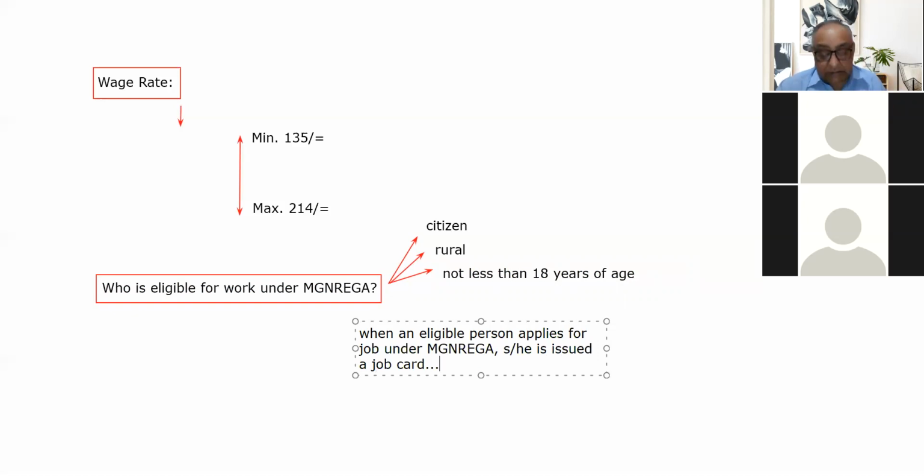So this is about the eligibility. Three eligibilities are important. I think you must be knowing about the eligibilities already, because this is a very common scheme of the government.